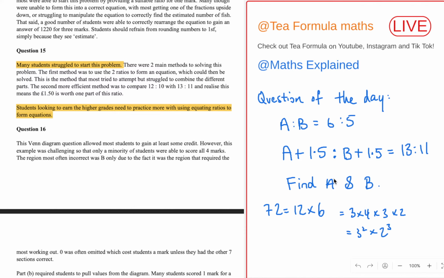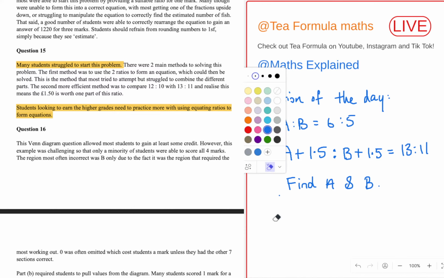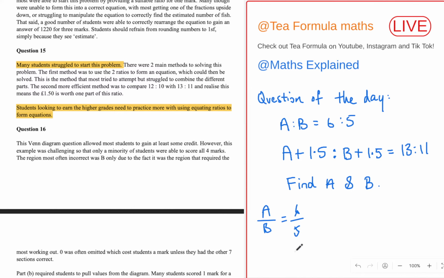That's an important point to point out, right? You can write a to b equals 6 to 5 as simply a over b equals 6 over 5. Okay? So those two statements are equivalent.